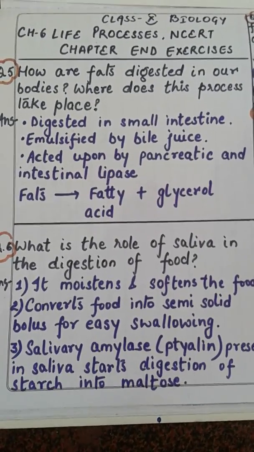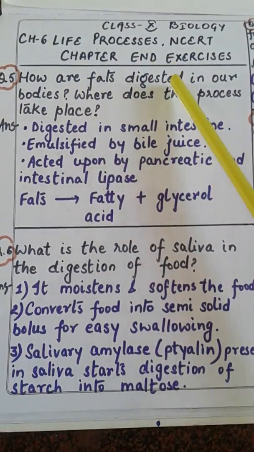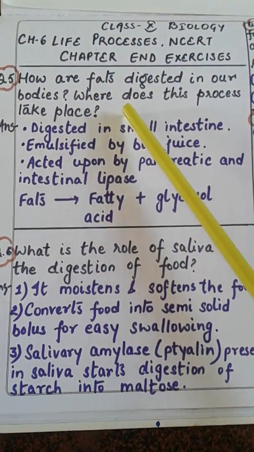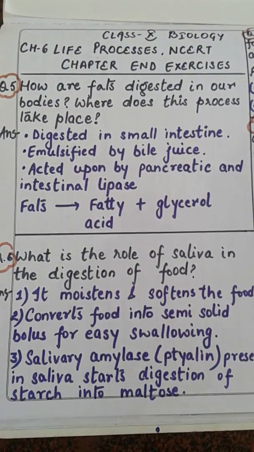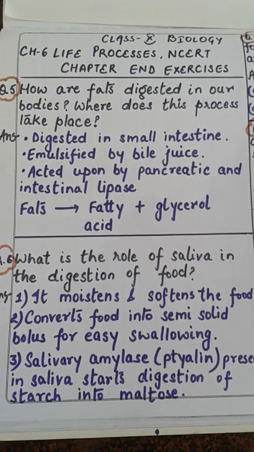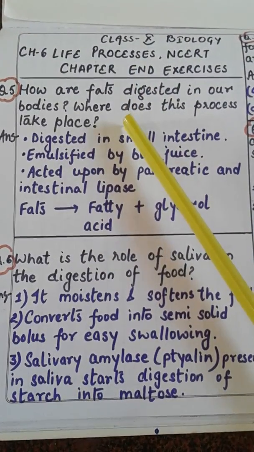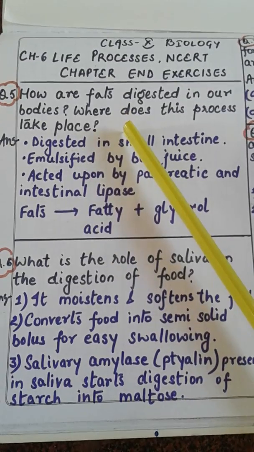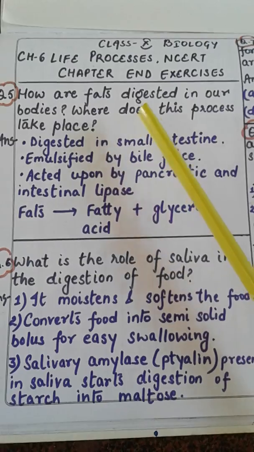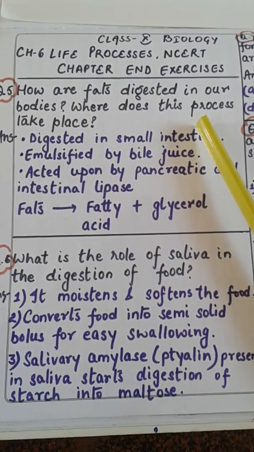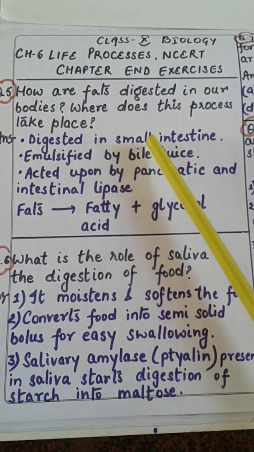Now let us begin with question number 5. How are fats digested in our bodies? Where does this process take place? So as we know, fat digestion starts in the stomach. But it is very poor in the stomach. Why? Because the gastric lipase enzyme that is present there is a very weak enzyme. So final digestion takes place in the small intestine.